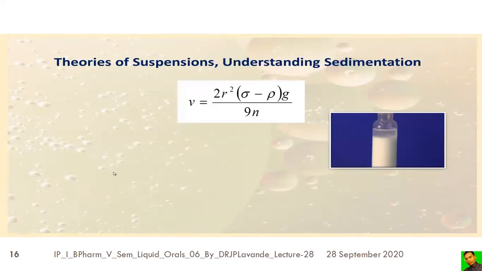Theories of suspensions and understanding sedimentation.